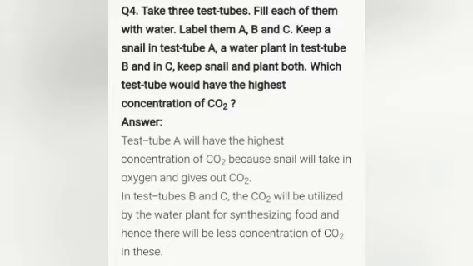And the fourth is, take three test tubes, fill each of them with water, and label them A, B and C. Keep a snail in test tube A and a water plant in test tubes B and C. Which test tube has the most carbon dioxide? Test tube A will have the highest concentration of carbon dioxide, because the snail takes in oxygen and gives out carbon dioxide. In test tubes B and C, the carbon dioxide will be utilized by the water plant for photosynthesis, and hence there will be less concentration of CO2.